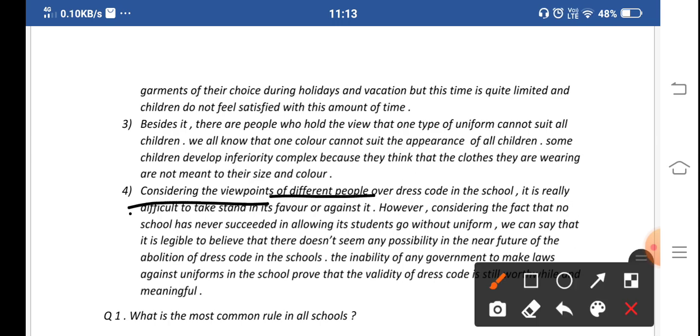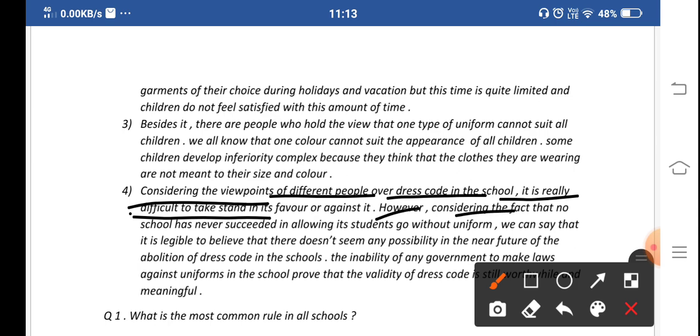Considering the viewpoints of different people over the dress code, it is really difficult to stand in favor of or against it. After listening to those in favor, the school says they are doing this to remove discrimination, and the students who want to wear their own clothes say that schools suppress them. But they both are right on their part, and we cannot favor anybody, or be against anybody.